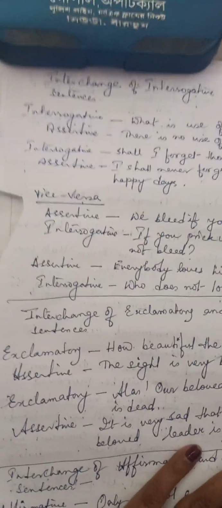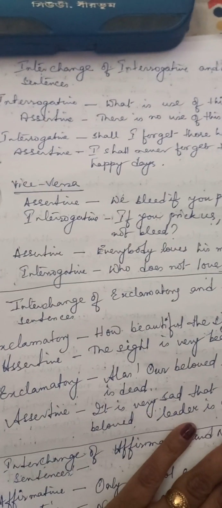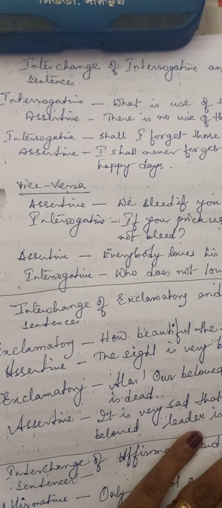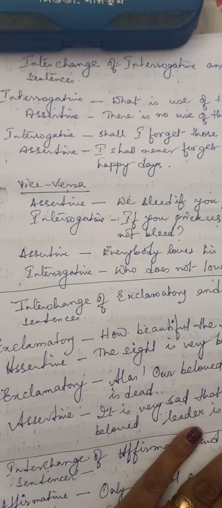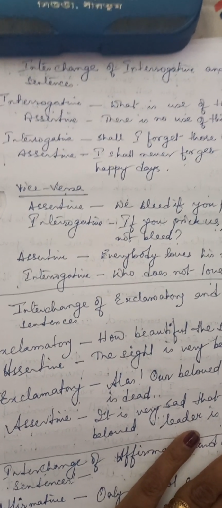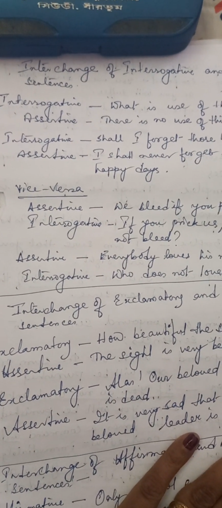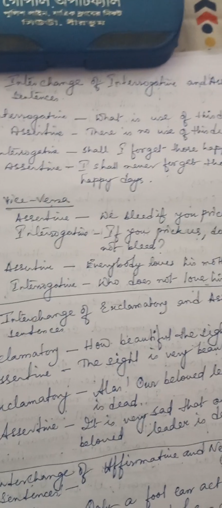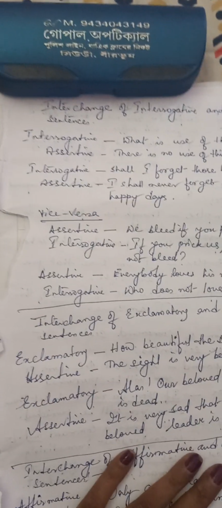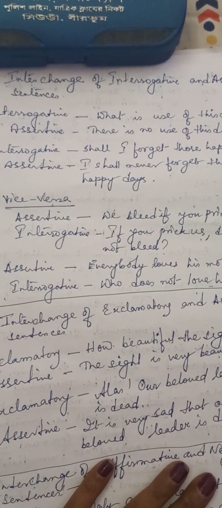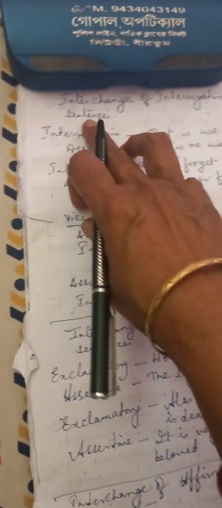So we have completed the conversion of simple, complex and compound sentences. Now there are other conversions also. The types of sentences according to their functions, that is assertive, interrogative, then negative, affirmative sentences. Those changes also we need to learn. So first I'll start with interchange of interrogative and assertive sentence.